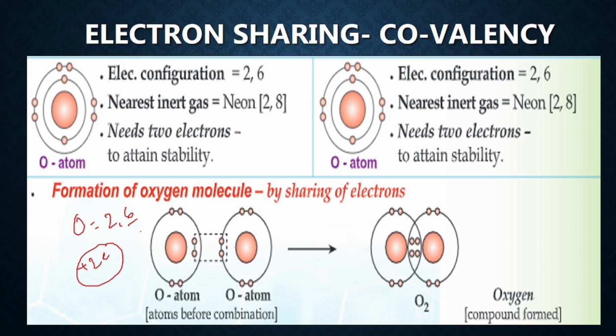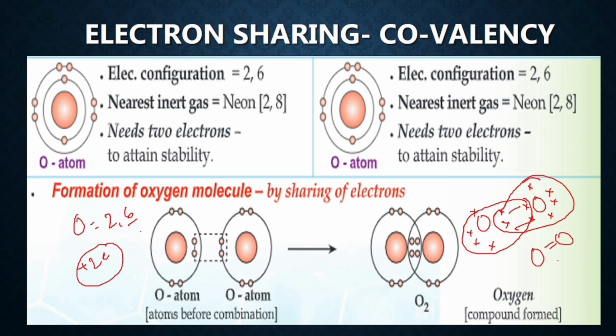Now when you talk about two oxygen atoms, one oxygen atom has 1, 2, 3, 4, 5, 6. Similarly, another oxygen atom also has 1, 2, 3, 4, 5, 6. So now 6 requires 2, and this 6 also requires 2. So there is formation of 2 pairs. It has 2 common pairs, so you can write a double bond. One bond shows sharing of one pair. So it shares 2 pairs, so it has 2 bonds.